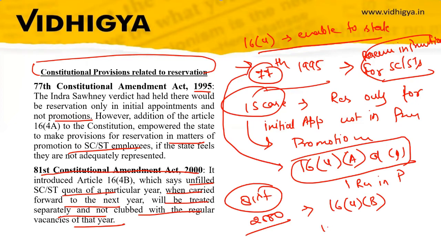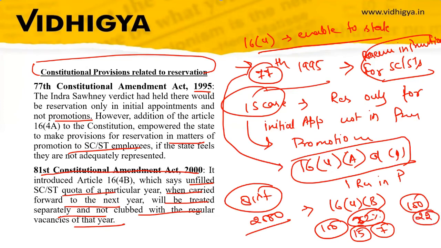So what it says, for example: this year there are 100 seats and there are, for example, 22 seats reserved for SC/ST. However, out of 22, only 15 seats got filled, and so seven seats were left over. So next year, if there are 100 seats, then 22% reservation from this, and these 7 seats will not be counted in this 22. However, the 7 seats will be counted separately. So there will be 22 plus 7 in that year.